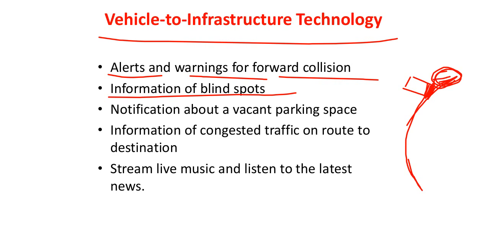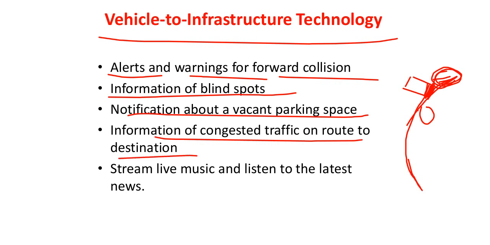So whenever the vehicle takes a certain rotation, certain degree rotation, obviously it will give you an indication in some of the high-end cars, and most of the high-end cars, about the blind spots, so that you can be more alert about what might come from the front, right? So this is called as the blind spot. Notification about vacant parking space, information of the congested traffic on route to the destination, right? Streams live music and listen to the latest news. Almost all these things we have in our conventional or middle-range cars only nowadays, right?